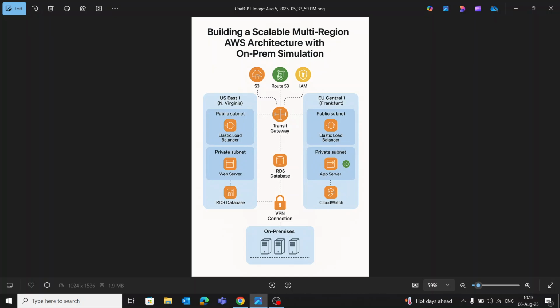Next steps. In the upcoming videos, we'll dive deeper into creating VPC and subnets, launching EC2 instances and configuring the app stack, interconnecting the regions via transit gateway, monitoring and alerting with CloudWatch, simulating on-premises with VPN, setting up failover, auto-scaling, and DNS routing.